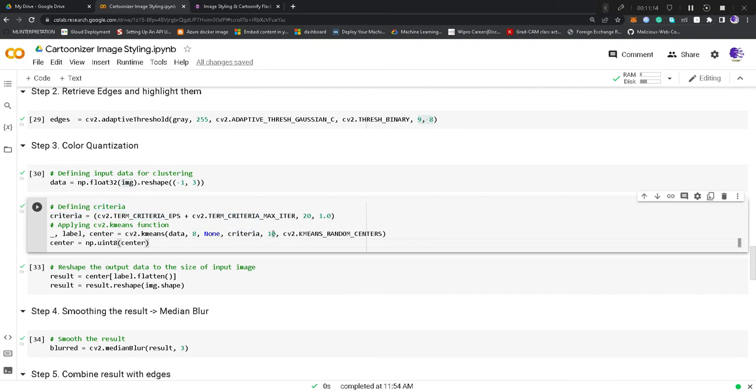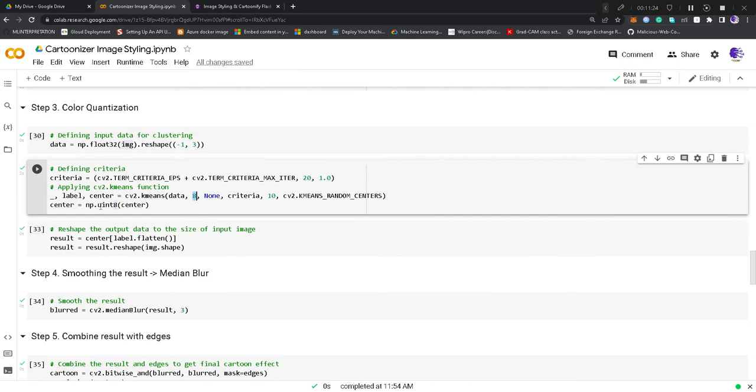And 10, and then we have KMEANS random centers. So these are the parameters we have to supply, and 8 is our number of clusters. Now we only need the center, the centroid part of it, so we'll only be fetching the centers and converting them into a NumPy integer array.